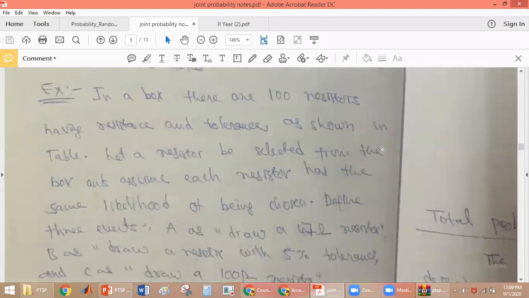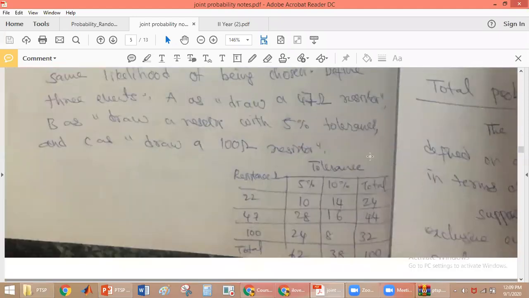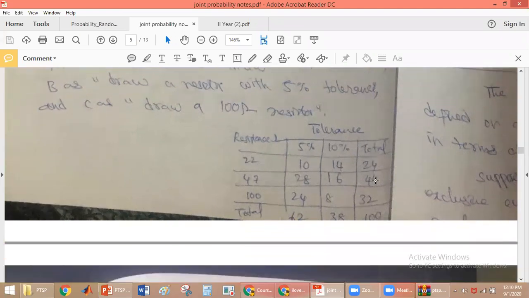Okay. Now we see this example. Here you see this table. We have different resistance values: 22, 47, 100. And these resistances also have different tolerance values, 5% tolerance and 10% tolerance. So for the 22 ohm resistance with 5% tolerance, we have 10, and 22 ohm resistance with 10% tolerance, we have 14. So total 22 ohm resistances will be 24. Understood this table, all of you?